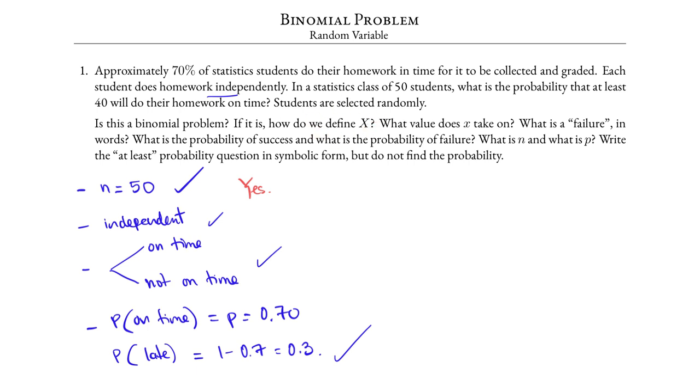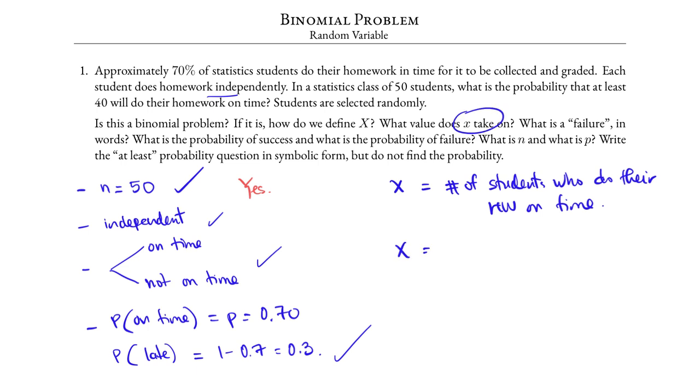How do we define x? In this case, the question is asking us to find the probability that at least 40 will do their homework on time. And so what are we interested in? We are interested in x being the number of students who do their homework on time, and that is x, a random variable. What values does x take on?